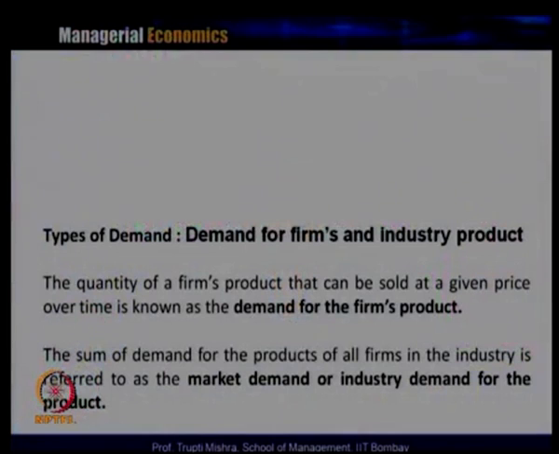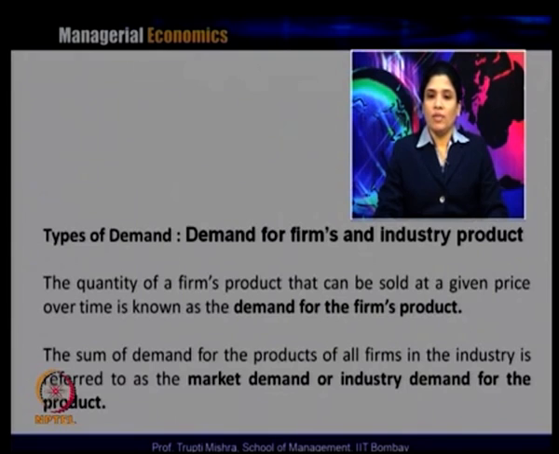Let's go to the second type of demand, that is firm's demand and industry demand. The quantity of a firm's product that can be sold at a given price over time is known as the demand for the firm's product, and the sum of demand for the product of all the firms in the industry is referred to as the market demand or the industry demand of the product. Again, it's the same as the difference between individual demand and market demand.